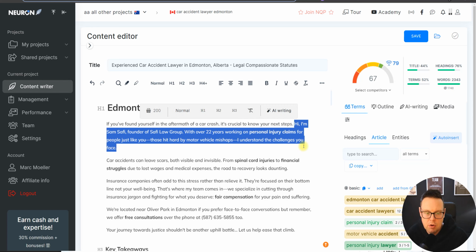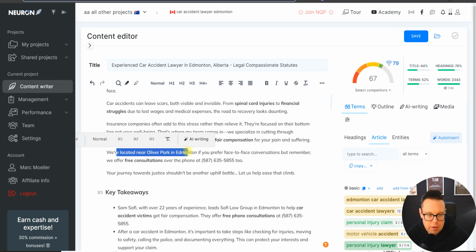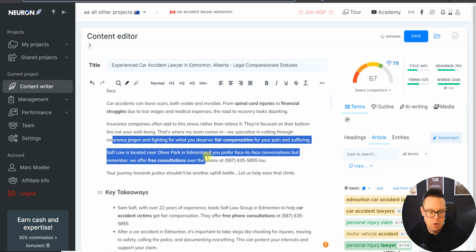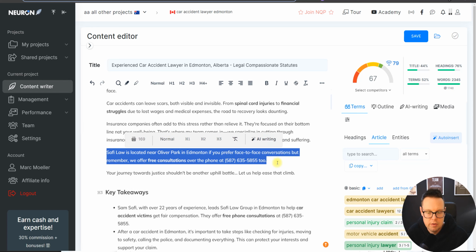If you imagine having a picture of the founder, right? Because understanding how people think, you want to ideally work with the person who has the most experience in car accident law. So having a picture of the guy who's handling your case and a personal introduction, I think is quite a good idea on a page like this. So we have here the address of the firm. We could even say here, I think they call it Safi Law, right? Safi Law is located near Oliver Park. Bit easier for Google's machine learning to process that rather than if we say we.